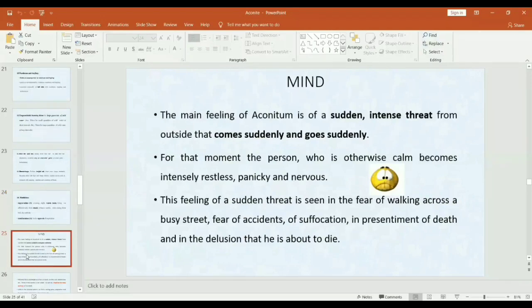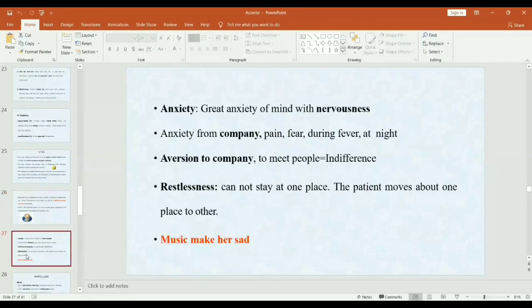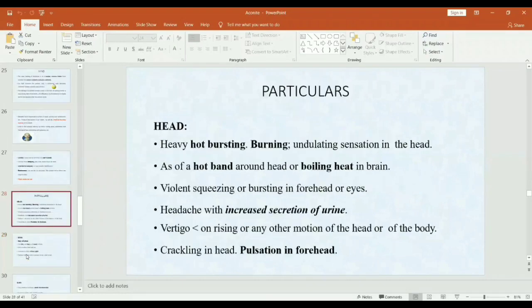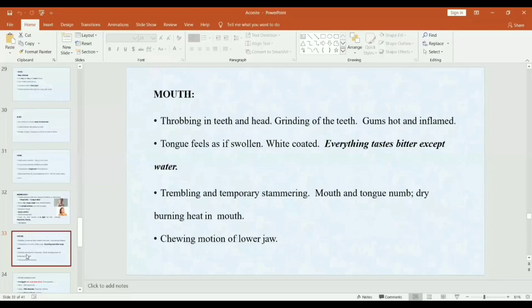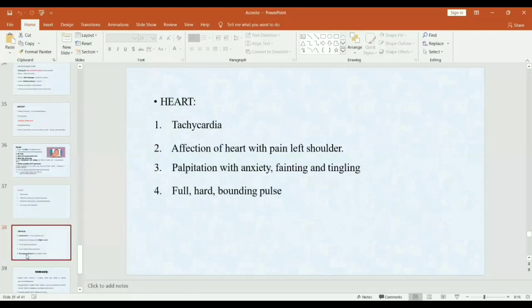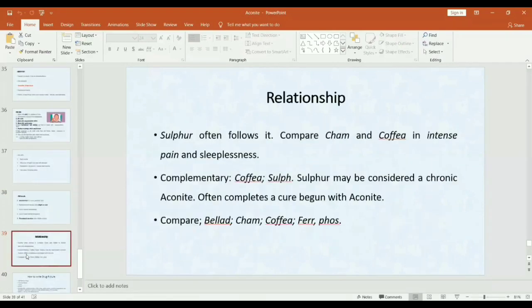So in mind, mainly fear, anxiety, which is sudden and intense. Aversion to company, restlessness. In particulars, we have seen system-wise or organ-wise complaints. In relationship, mainly it is related with sulfur. Sulfur is the chronic of aconite.